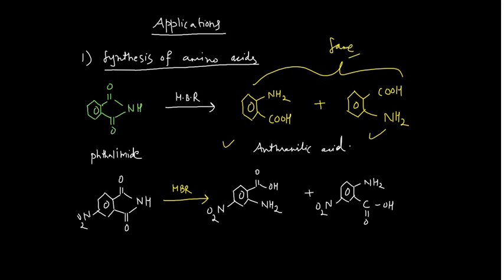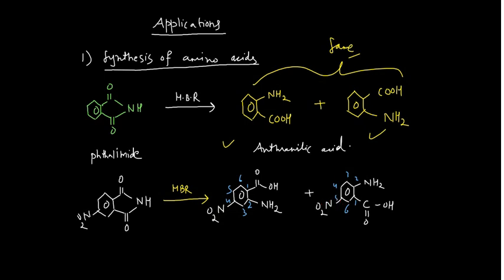You see here, if I number the system, this would be 1, this would be 2, this would be 3, this would be 4, this would be 5, this would be 6. If I number this one, this would be 1, 2, 3, 4, 5, 6. So in the second case, the nitro group is present at position number 5, and here the nitro group is present at position number 4, okay. So this is different. So which product would be the major product in that case, you have to decide, okay.